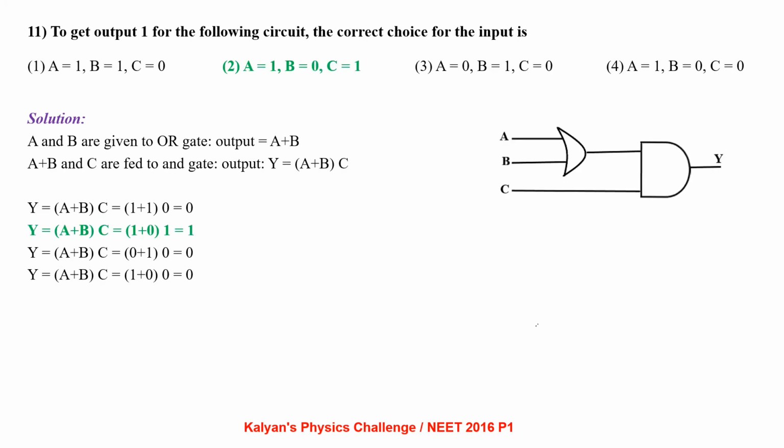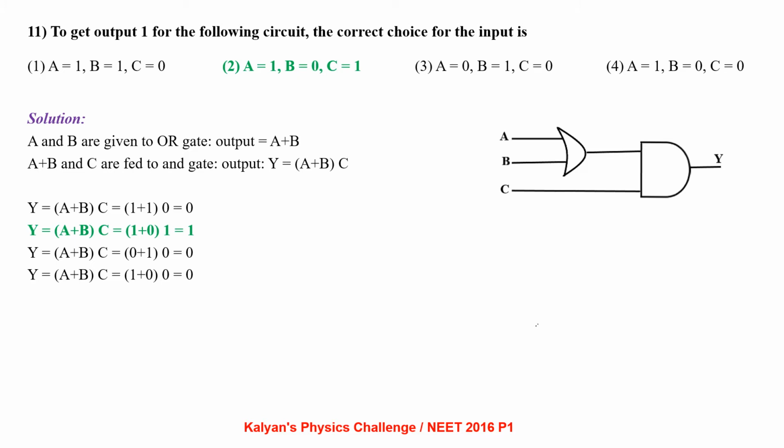To get output 1 for the following circuit, the correct choice of inputs is. As we can see, the given logic circuit contains two logic gates, the first one being OR gate and the second one being AND gate. The output of OR gate is A plus B, that is algebraic addition, while the output of AND gate is A into B, that is algebraic multiplication.